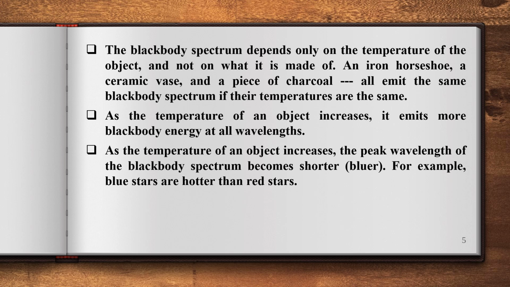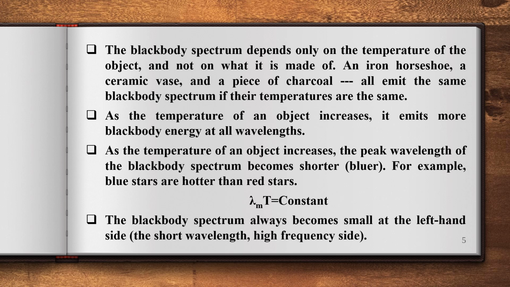For example, blue stars are hotter than red stars. This is simple logic. And there is an inverse relation between the wavelength corresponding to the maximum and the temperature. This is the relation, that is lambda_m times T is always constant. It is proposed by Wien.